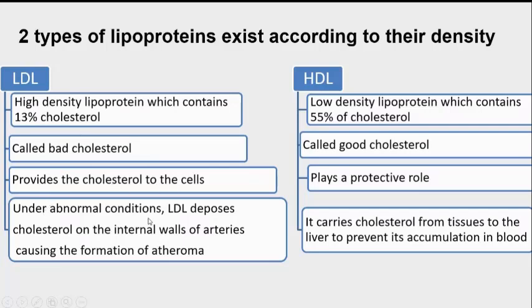Under abnormal conditions, LDL deposits cholesterol on the internal walls of arteries, causing the formation of atheroma. That's why it's said to be bad cholesterol. While HDL, low-density lipoprotein, which contains 55% of cholesterol, it's called good cholesterol. It plays a protective role. How? It carries cholesterol from tissues to the liver to prevent its accumulation in the blood.